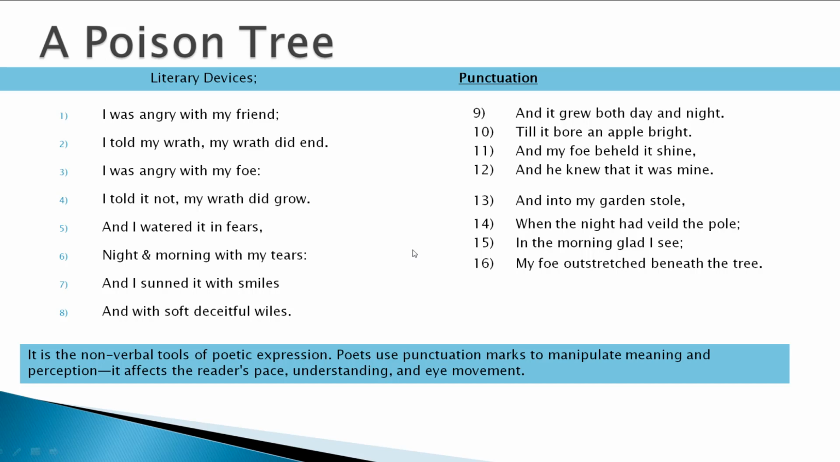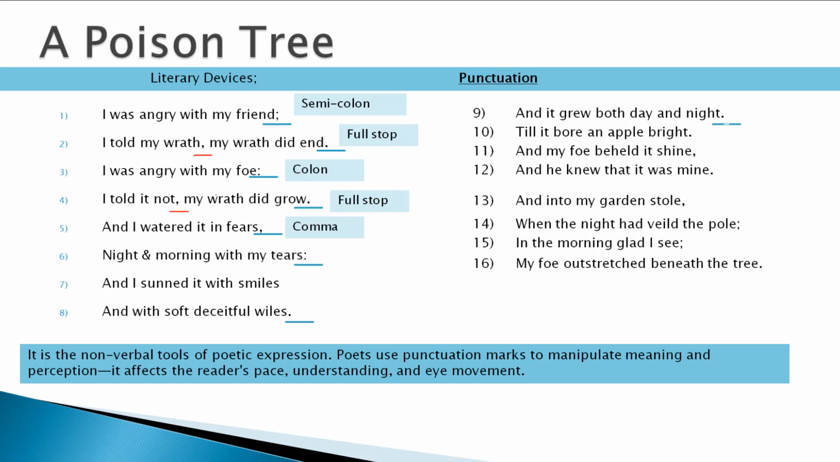Blake has used punctuation in his poem A Poison Tree. So he has used semicolon over here, then full stop over here. He has also used comma over here and a colon over here, then full stop over here and comma again over here, comma, full stop, colon, full stop, or a full stop is also called period, comma, full stop, comma, semicolon, semicolon and full stop again. So he has made use of punctuation in his poem A Poison Tree.